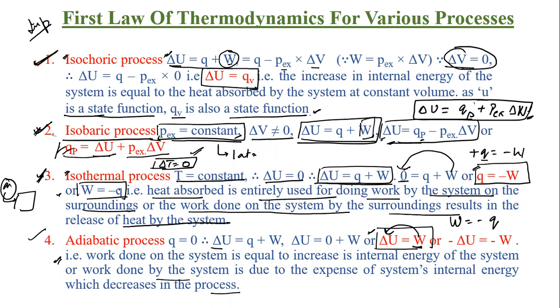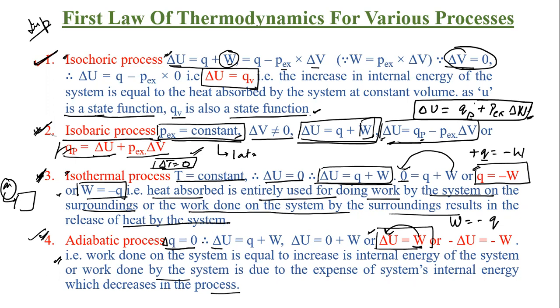Clear? The third point बड़ा important है, ध्यान से. Clear? चलिए जी. Now fourth is adiabatic. Adiabatic के अंदर क्या था? No amount of heat is going inside, no amount of heat is coming outside. Change in heat will be equal to 0. So delta Q is 0, right? Delta Q will be equal to 0. Fine.